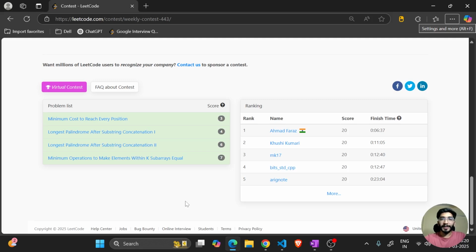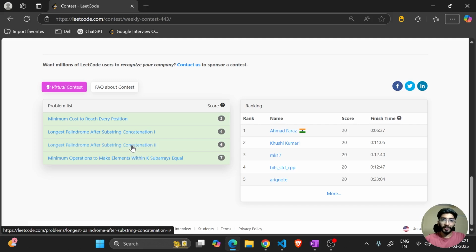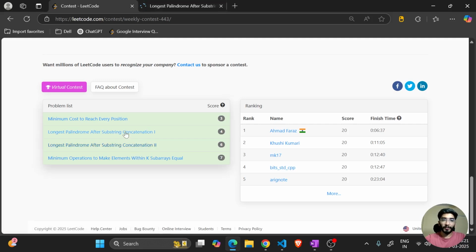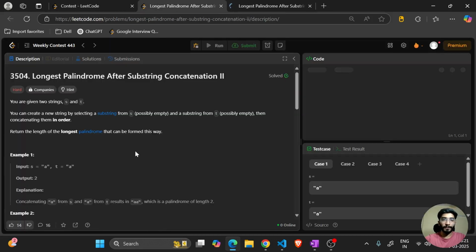As I've always said earlier, whenever you encounter two problems with the same problem statement and just a difference in the constraints, always aim for the harder problem, because there you just have to solve a better version of the problem with more optimizations, and you will be able to solve two problems in the same time as compared to solving the first problem with brute force and then thinking of the optimized version. So let's discuss the third problem, and the same code can be used to solve problem 2.